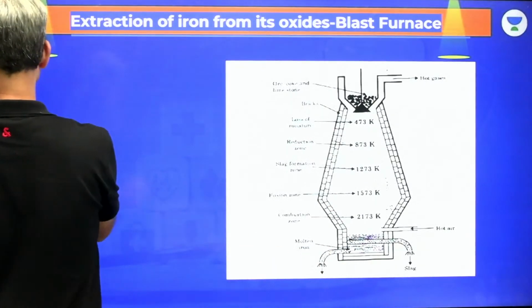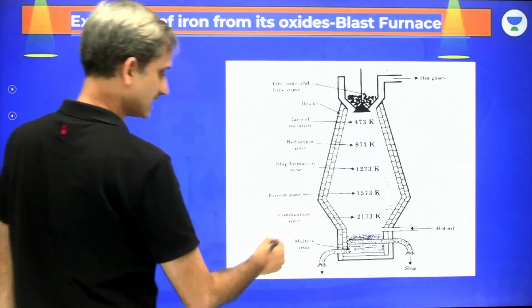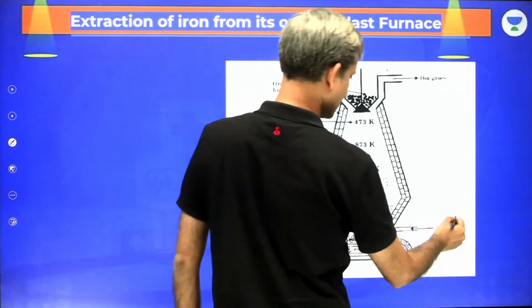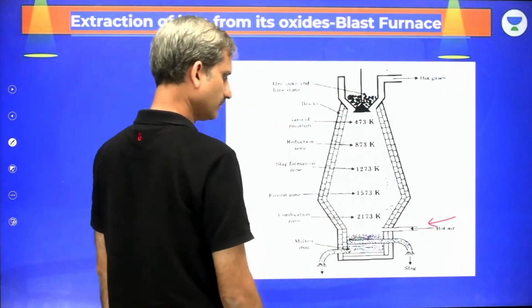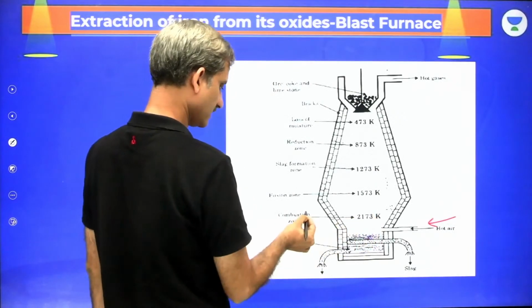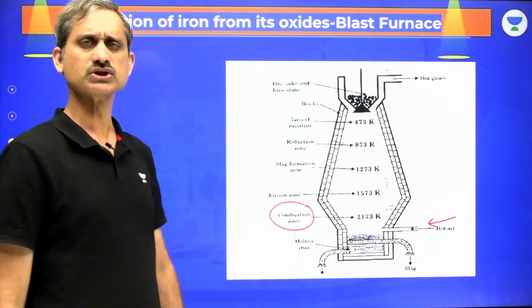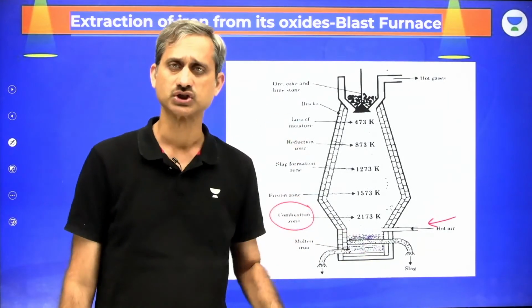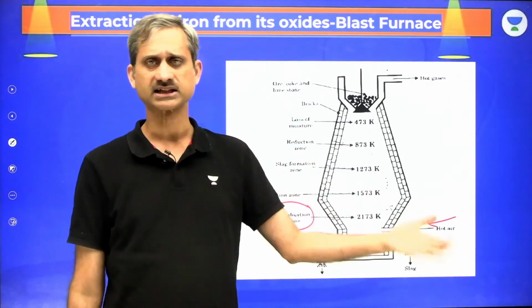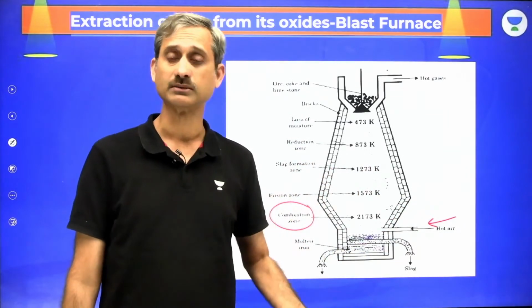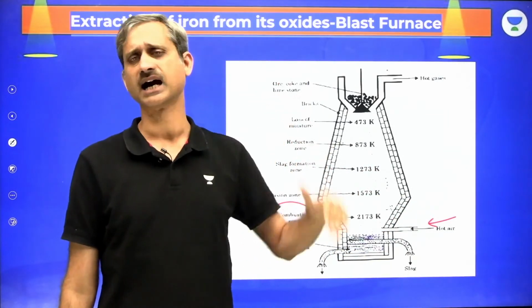From here, we get the blast of the air. Now, when we talk about the blast of the air, this becomes the first zone, which is called the combustion zone. The combustion zone is where we have the combustion of carbon taking place. Carbon gets converted into carbon dioxide. It's an exothermic reaction. The temperature rises to a very high temperature.